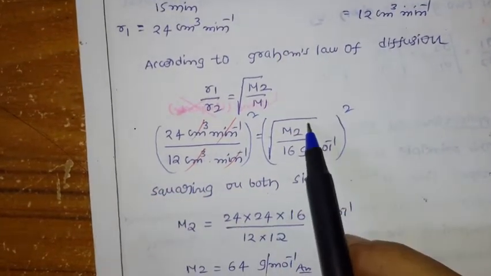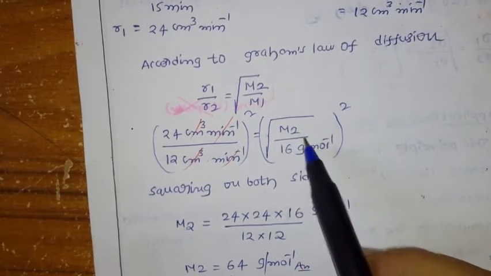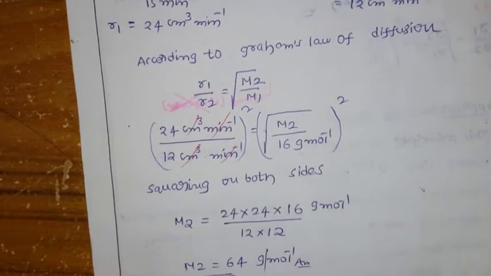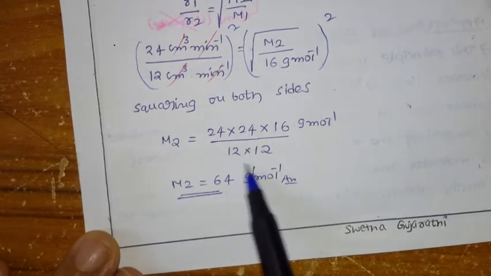So if you go for the square, the square will be cancelled here. You are left with M2 into M2 divided by 16 grams per mole. So if you go for the simplification, what are you getting here? Finally M2 equals, here all units are cancelled.